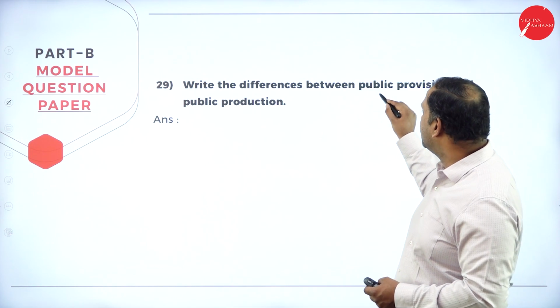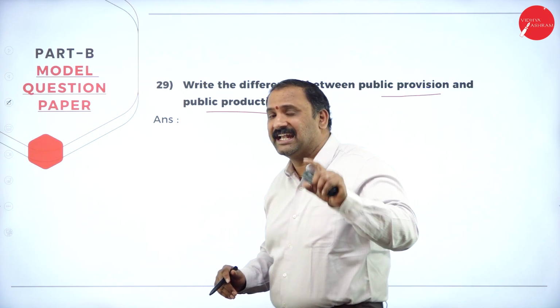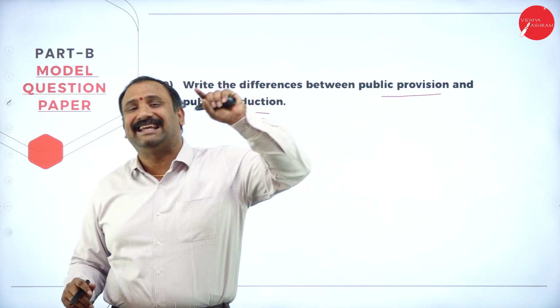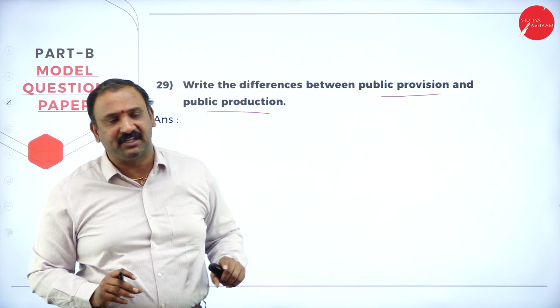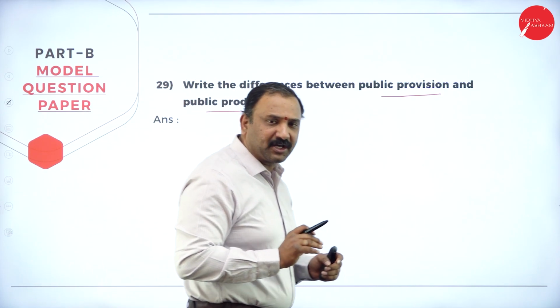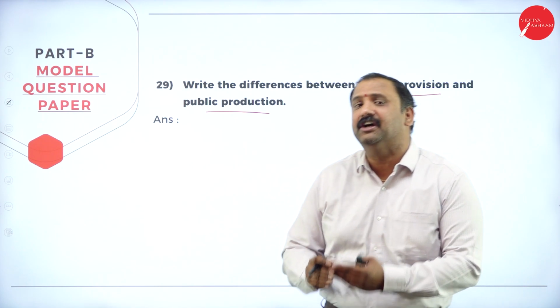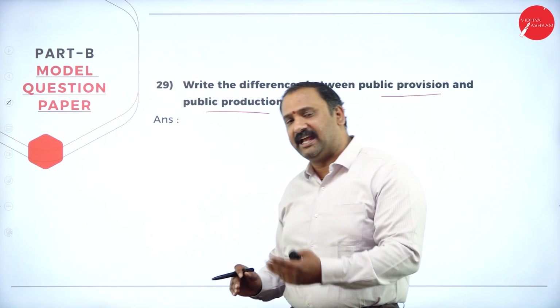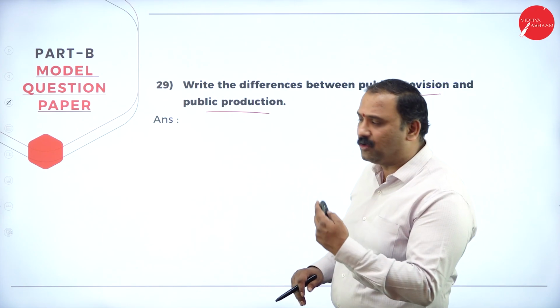Now, write down the difference between public provision and public production. Public provision is the money that is being kept for the expenditure on public related goods and services, whereas public production is when you are producing goods for the public altogether. So anything where the government directly involves itself in the production, we're going to talk about this as the public production factor altogether.